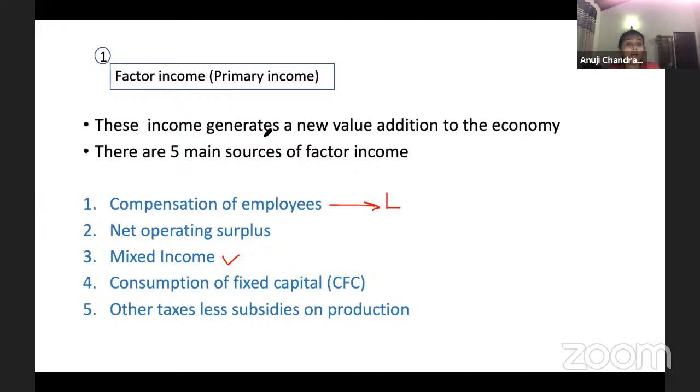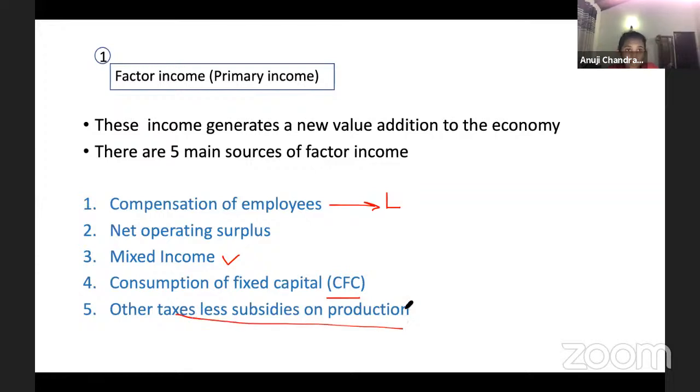And also remember, I told you whenever there is income, you have to include the consumption of fixed capital, because if you don't include it, we assume that the capital has depreciated. So we have to include it. And other taxes less subsidies on production.